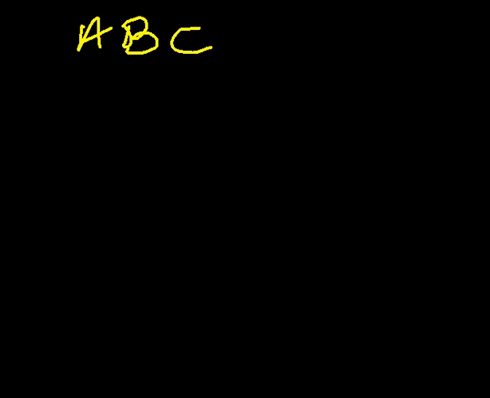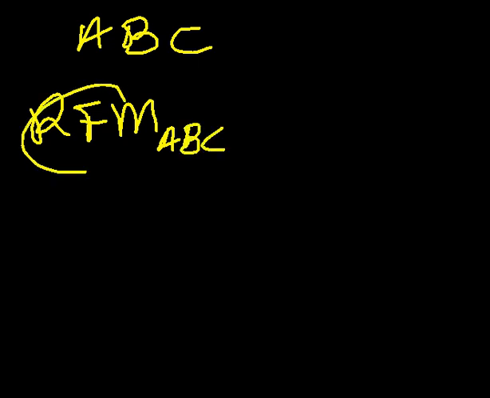Given this particular compound, we have the relative formula mass of the compound, given as RFM. Let's say the relative formula mass of the compound ABC is equal to, let's say, B. Let's say that's the case.